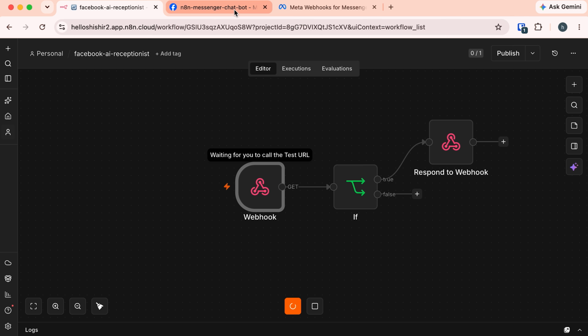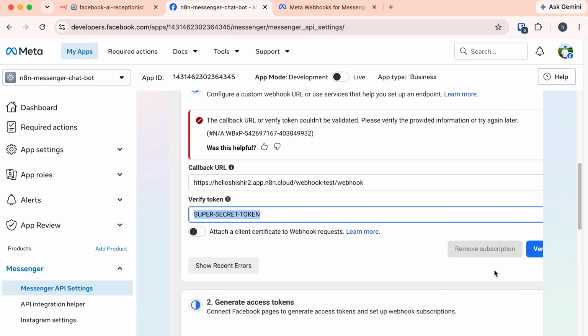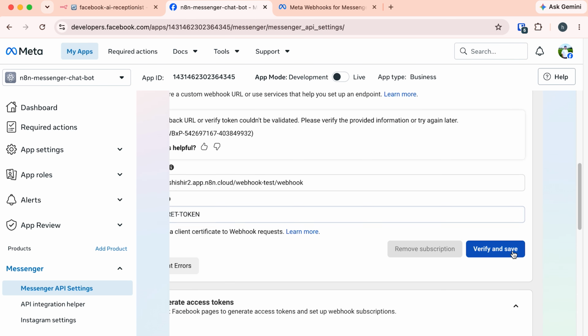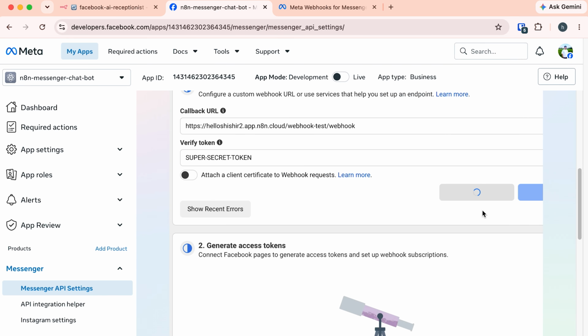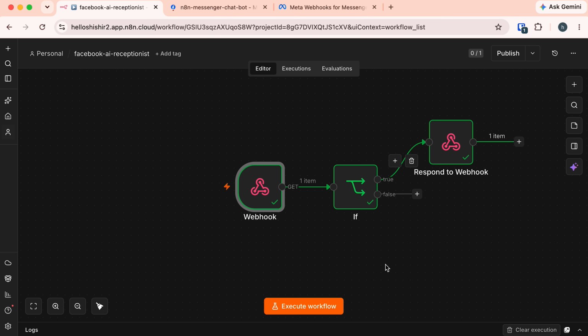Back to our Facebook developer. And now if we click on this verify and save, let's wait a couple of seconds. While it's loading, I would like to mention one thing. In the development mode, you have to click this execute workflow every time.